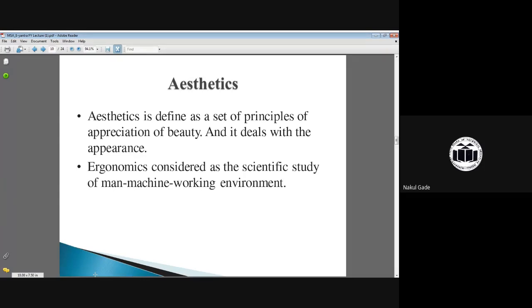Okay, if you take the example of purchasing any kind of vehicle, the first thing in your mind is which type of vehicle you want to purchase. And you imagine pictures of different types of vehicles in your mind. So very first thing, we select anything by its appearance only. So appearance is a type of aesthetics, how your product looks, so that it can attract the maximum number of customers.